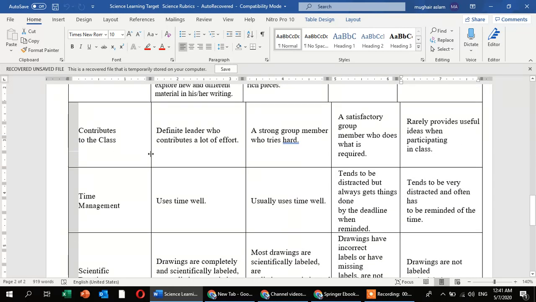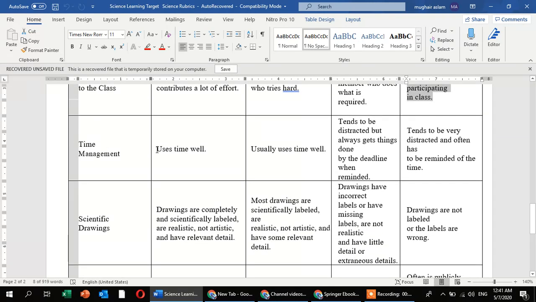Next is contribute to class. If you are doing a group activity, then you will include this point. If you are not doing a group activity, for example living in a lockdown situation, then you will skip this point. Definite leader who contributes a lot of effort. If you are working in a classroom, you must have a great leader to contribute your efforts, and so on. It's based on the other activities. This, this, and this.